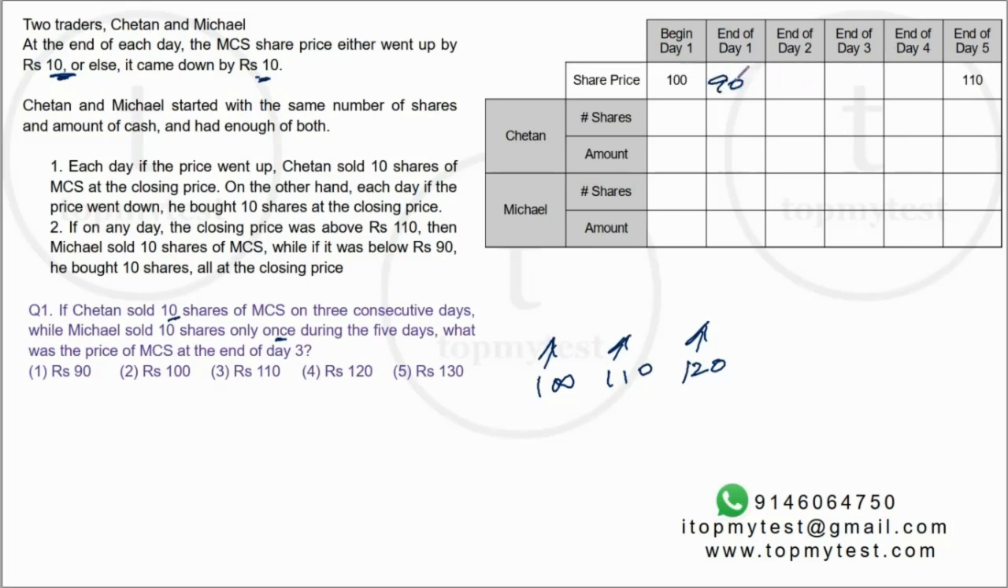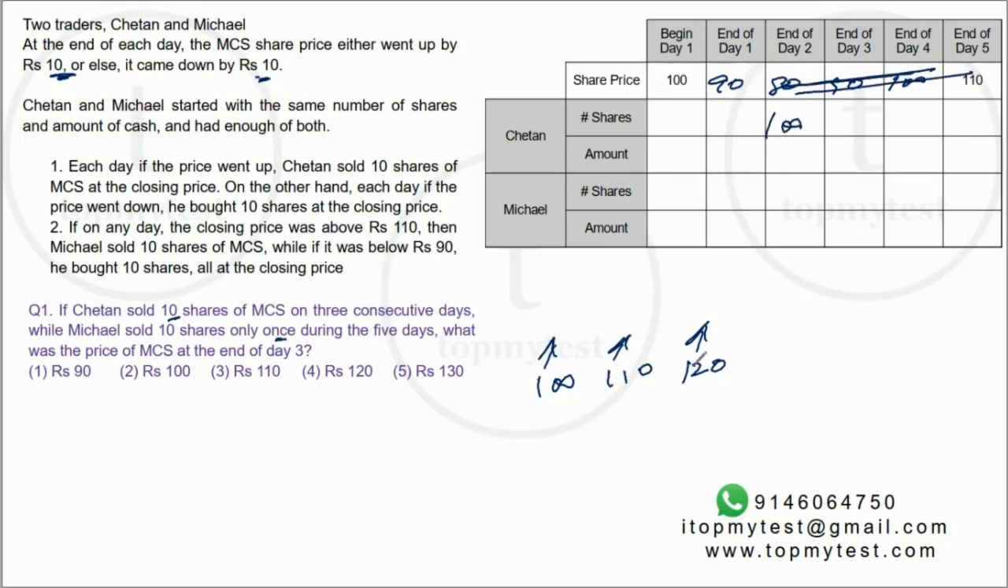Now, on the second day, it can again rise or fall. If it goes to 80, what will happen? Then the remaining 3 days, it has to rise. So the prices will be 90, 100 and 110. But in this case, Michael will not be able to sell anything, because Michael sells only when the price goes above 110. The price has not reached above 110. So this scenario is also not possible, which means at the end of day 2, the price was not 80. The price would have been 100.